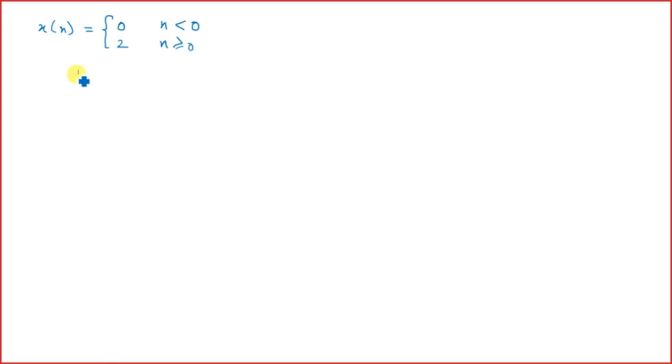So let's plot the signal, and so on. So this is our x of n and this is our n, right? Now what about our x e n?